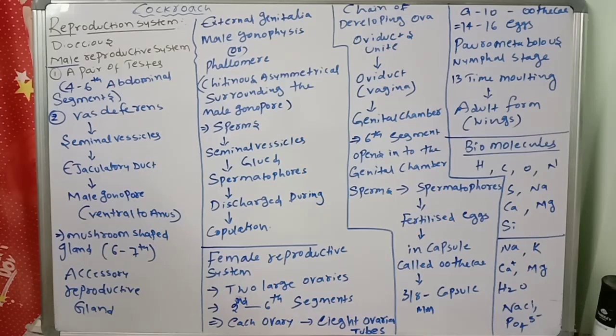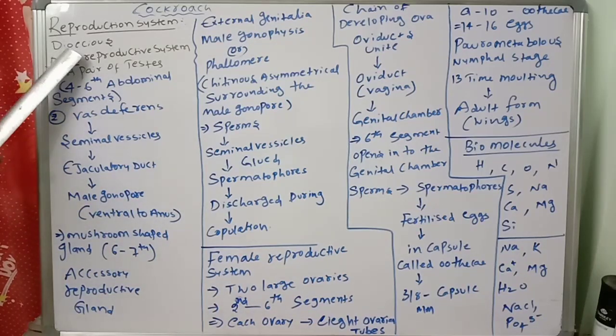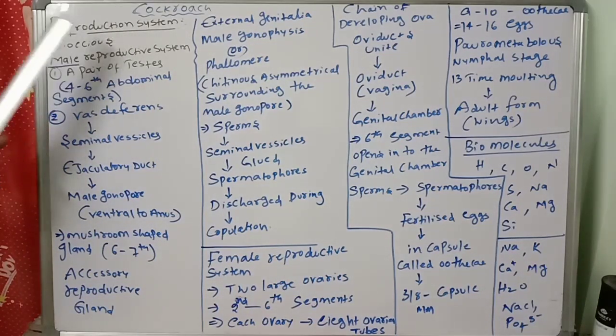Majorly, the first important thing is that cockroaches are dioecious. So, what is dioecious? You know very well, dioecious means they are separate. Male is separate and female is separate. Cockroaches are dioecious, so male and female reproductive systems are different. So, first we are discussing that cockroaches are dioecious.